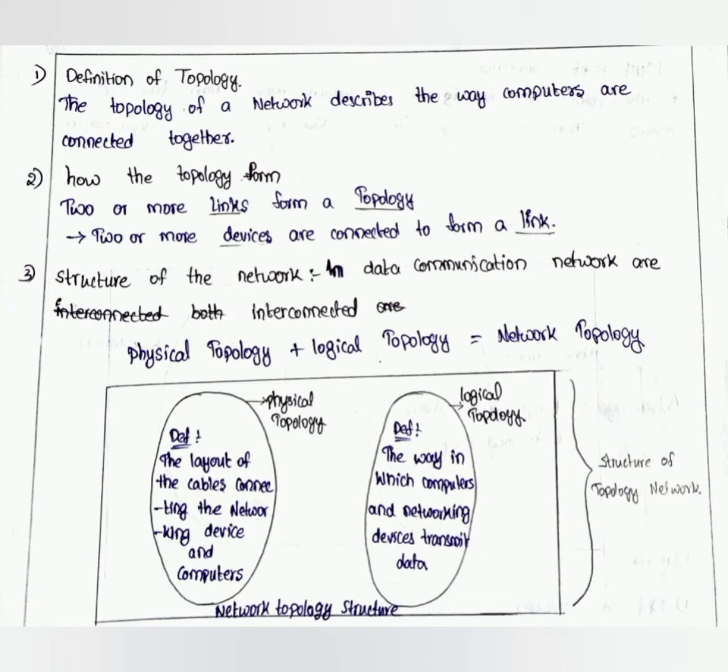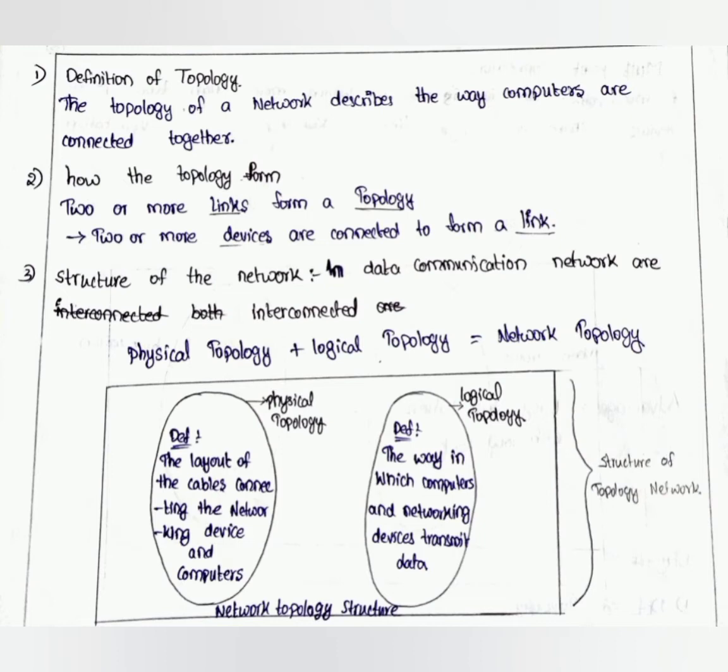The topology of a network describes the way computers are connected together. That is nothing but a topology. And it's how the topology forms: two or more links form a topology. Two or more devices are connected to form a link. Third one is the structure of network.